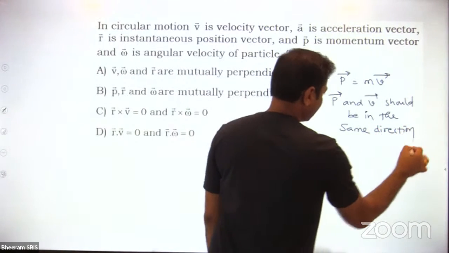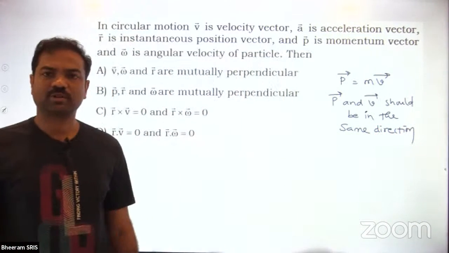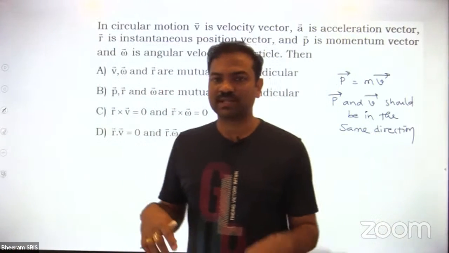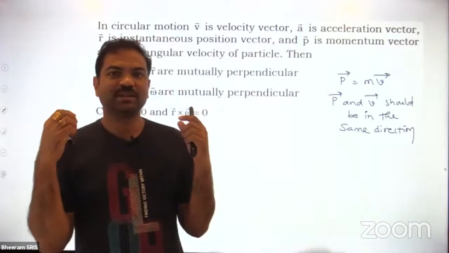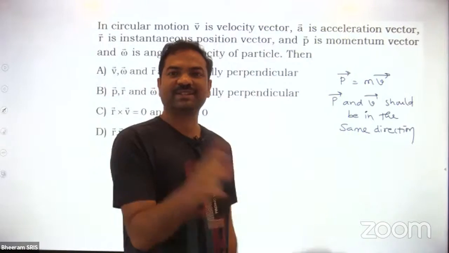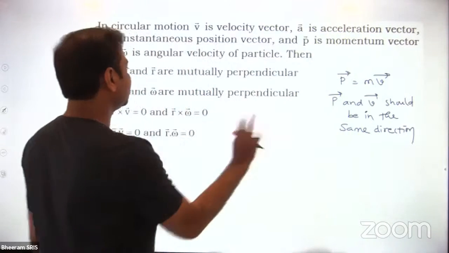Not only in this question, not only in circular motion, anywhere whenever you are talking about linear momentum, it should have the same direction as velocity. Otherwise there is no meaning for linear momentum, because linear momentum is defined as mass into velocity. So this is the one thing.